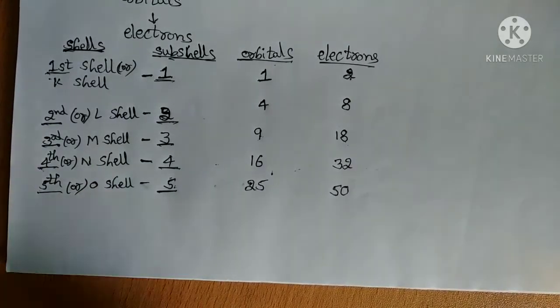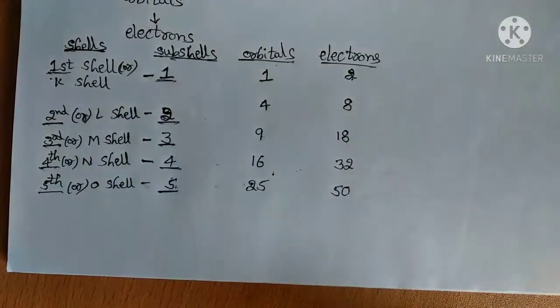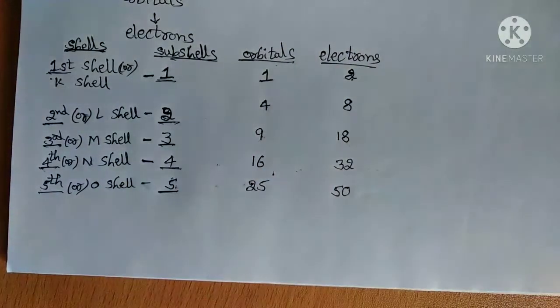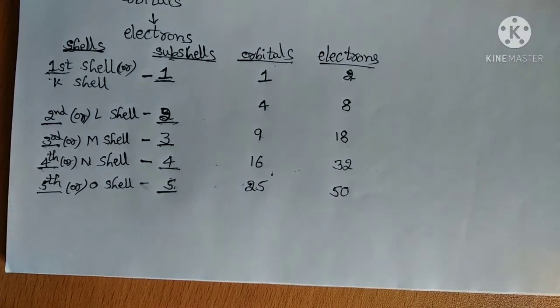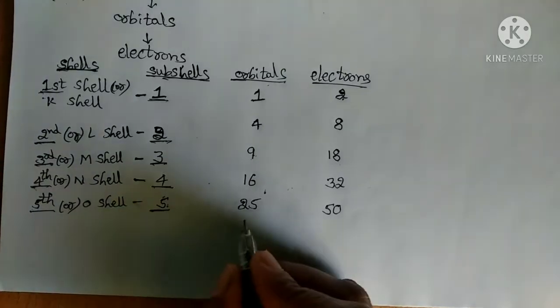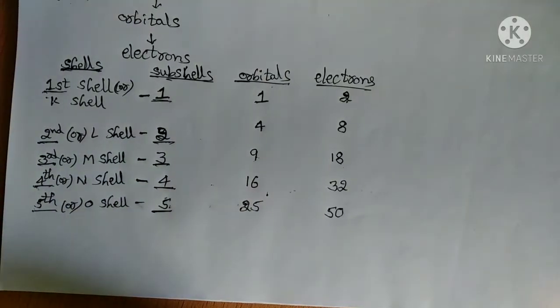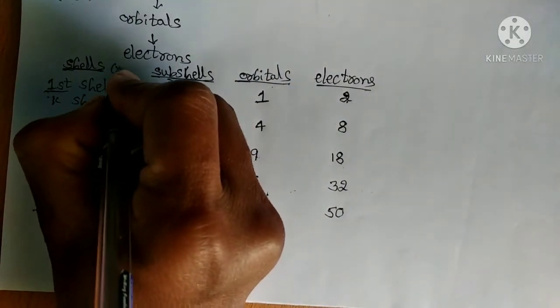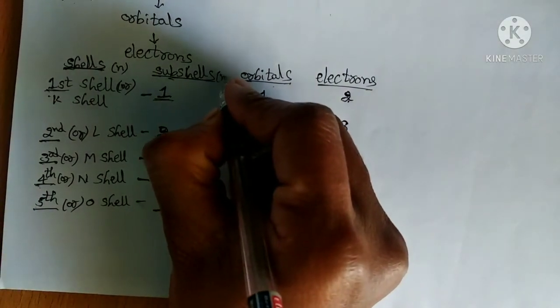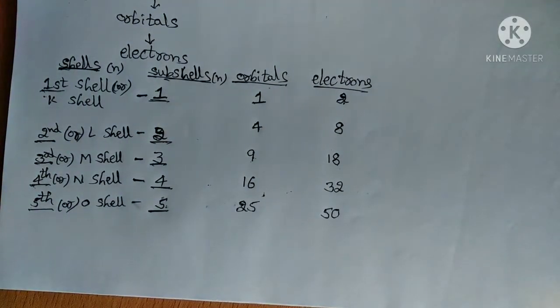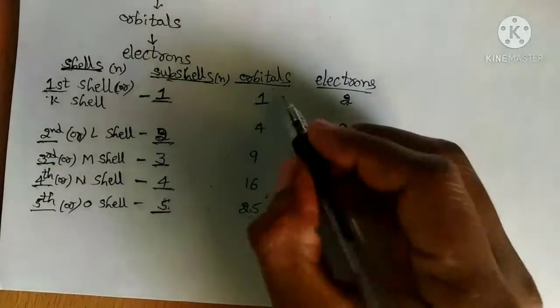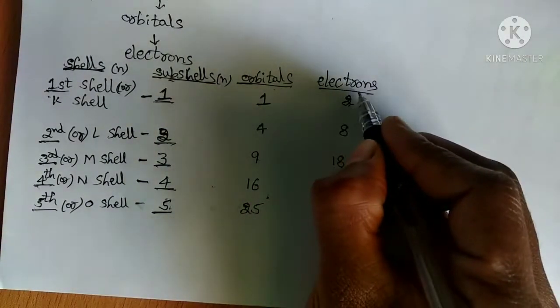Okay, till now it is good. But how to find the orbitals as well as the number of electrons in a particular shell? Here we have one small formula. We will represent the shell with n, and subshells also with the letter n.